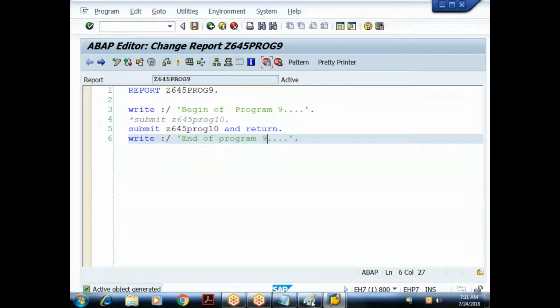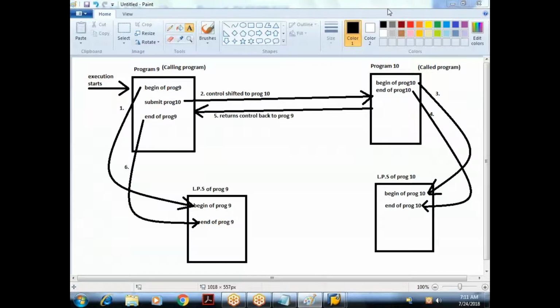Okay, so any questions in this part, please ask me. Done? Okay, so if there are no questions, let us move on to the next concept. So what exactly is the purpose of the submit keyword? We'll see now.